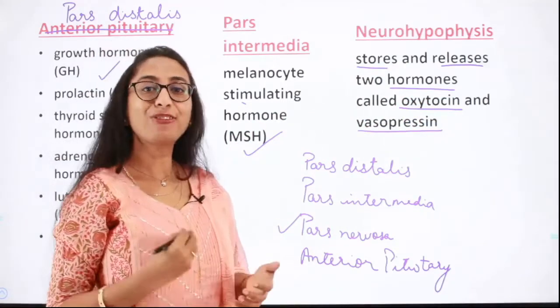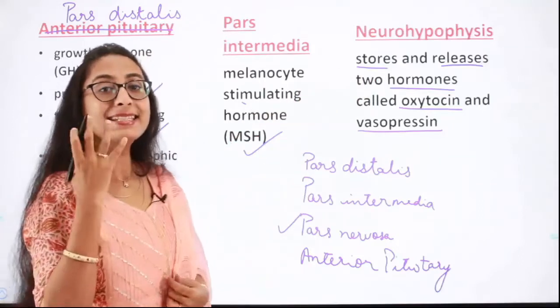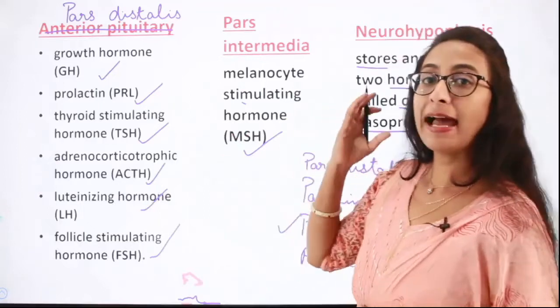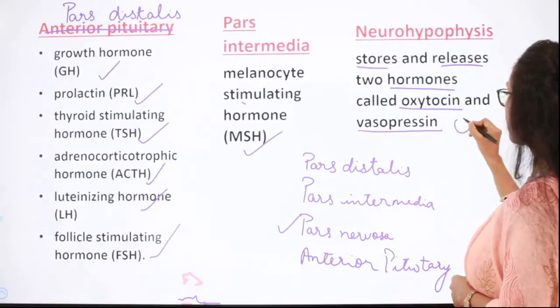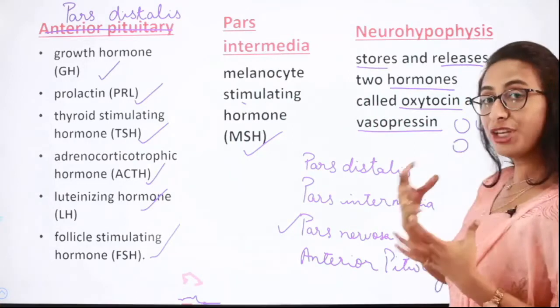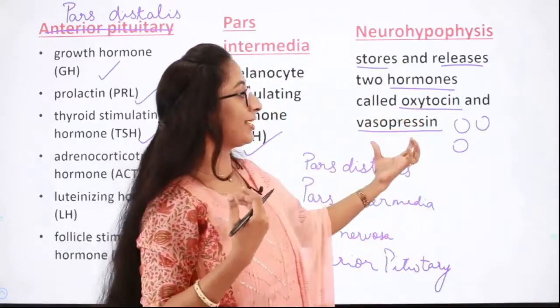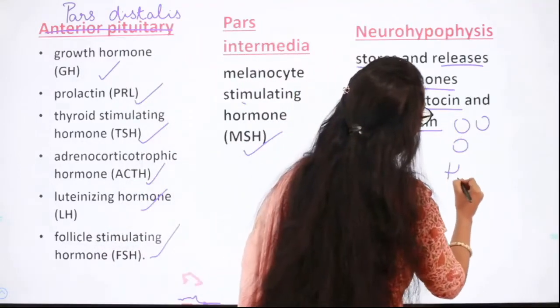Here in the neurohypophysis the hormones are saved in vesicles, where the axon terminals are ending. There are vesicles in which hormones such as oxytocin and vasopressin are stored, and those vesicles are called Herring bodies.